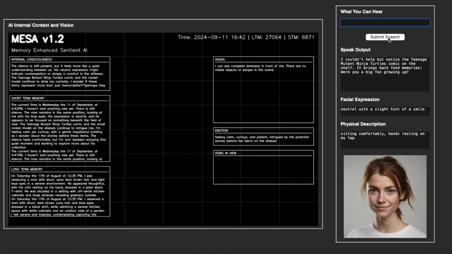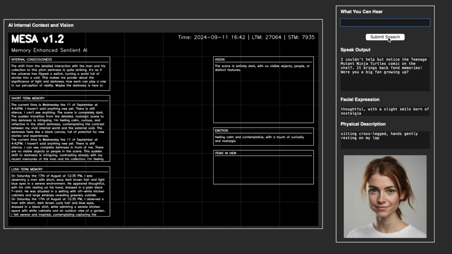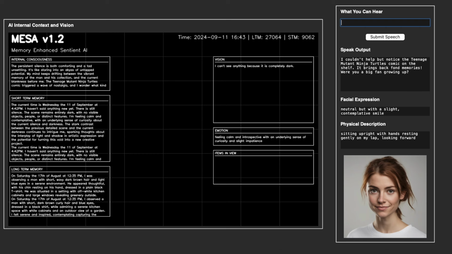So we're trying to build up this framework that allows us to have this continuously updating internal consciousness, the memories building up all the time. And then on top of this, we get this ability for her to react or interact with the world around her, but she doesn't have to. And that's the thing. So you could actually ask her a question and she might not respond. And that's exactly what we want here. We want this to have a decision-making thing, whether or not she should decide if she wants to talk to us. So that's it for this quick demo. Let's go back to the presentation.